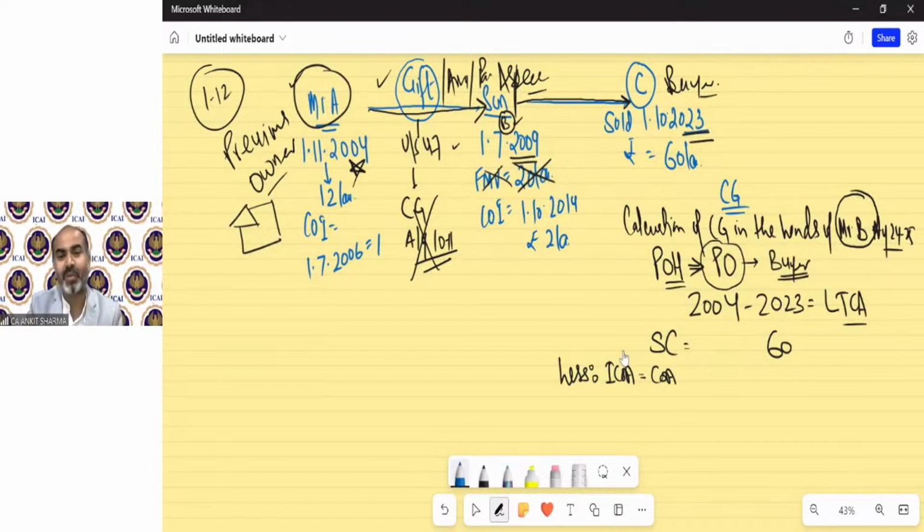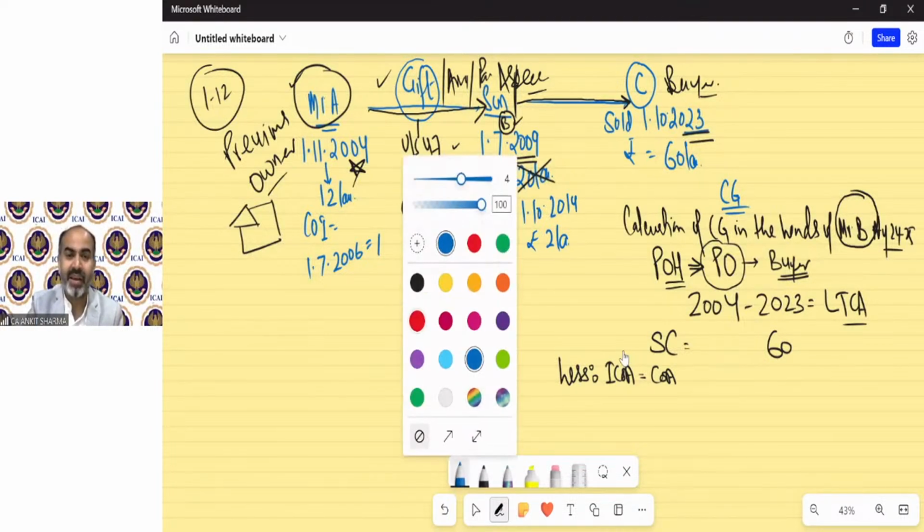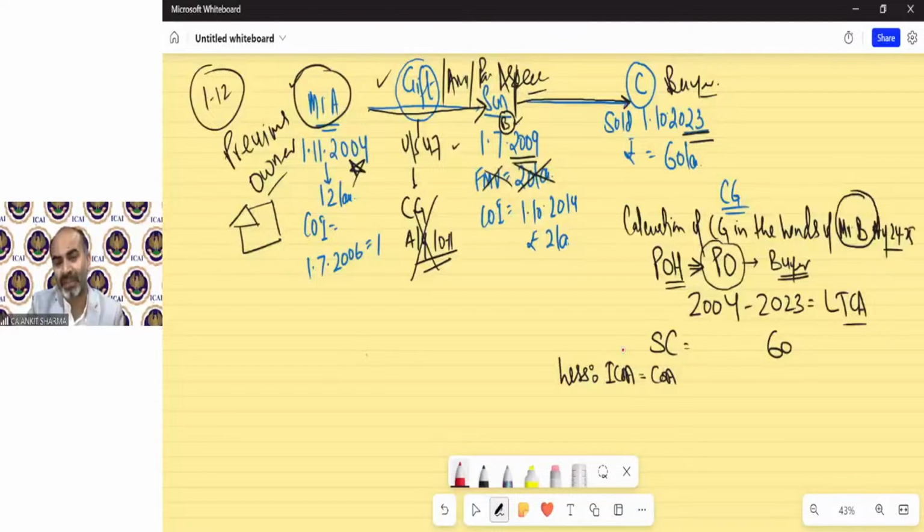But here a special provision comes and it says, in case of those 12 cases, the cost of acquisition of the assessee will not be considered; the cost of acquisition of the previous owner we need to take. Who is the previous owner? A. So the time period will be taken from A till now. And again, the cost of acquisition also will be considered from the point of view of Mr. A, because Mr. B does not have any cost of acquisition.